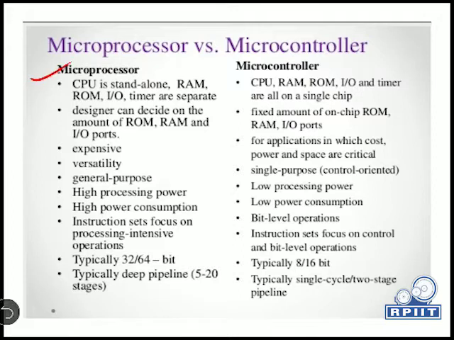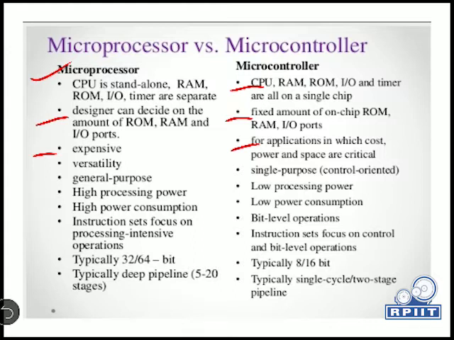So these are the basic differences between microprocessor and microcontroller. In a microprocessor, the CPU is standalone, and RAM, ROM, input output port, and timer are separate. We saw in the earlier slide that the CPU is standalone, and RAM, ROM, timer are separately added by the address bus and data bus. In a microcontroller, all these components are mounted on a single chip. In a microprocessor, the designer can decide the amount of ROM, RAM, and input output port, while in a microcontroller these amounts are fixed on a single chip. Microprocessor-based systems are expensive, while microcontrollers suit applications in which cost, power, and space are critical.